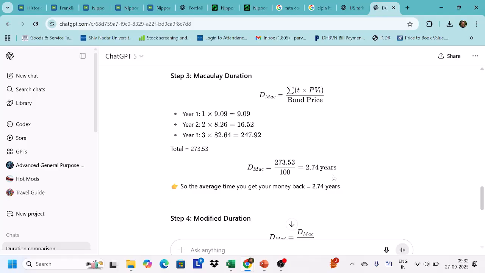And if the Macaulay duration is more, that means the bond is riskier, because it may give you a good amount of return if the interest rate falls, but if the interest rate goes up, then you're going to lose money. Okay, fine. So this is the riskiness of the bonds.